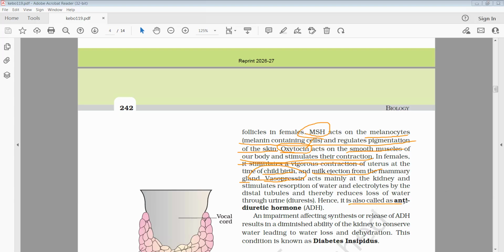Hence, it is called antidiuretic hormone. If this hormone is not secreted in sufficient quantity, it leads to increased elimination of urine, up to 15 liters per day.